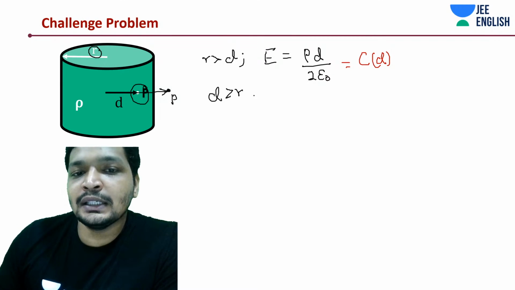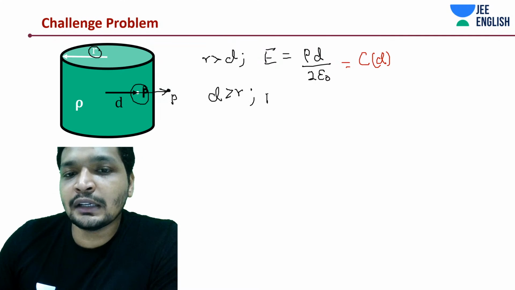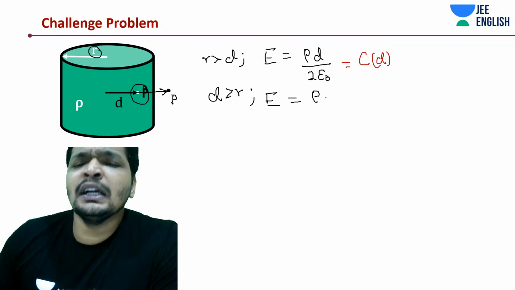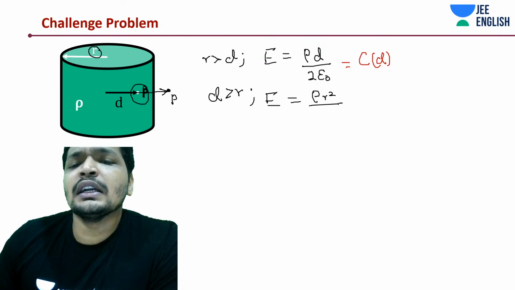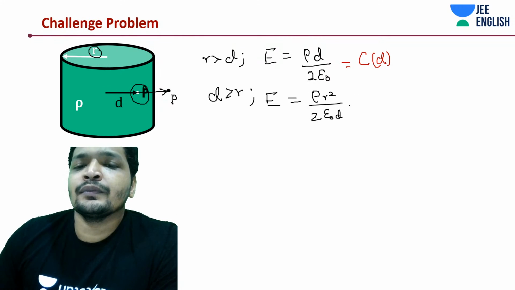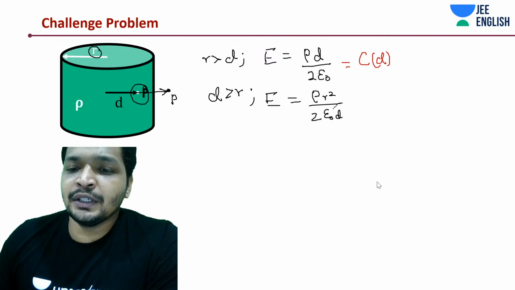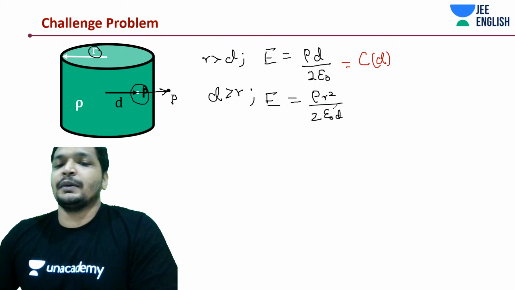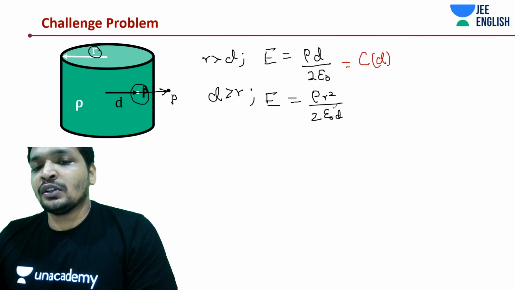At this point, D greater than R, the electric field is rho pi R square divided by 2 epsilon naught D. You can just think from the Gauss law perspective, quite easy. What is constant in this case?